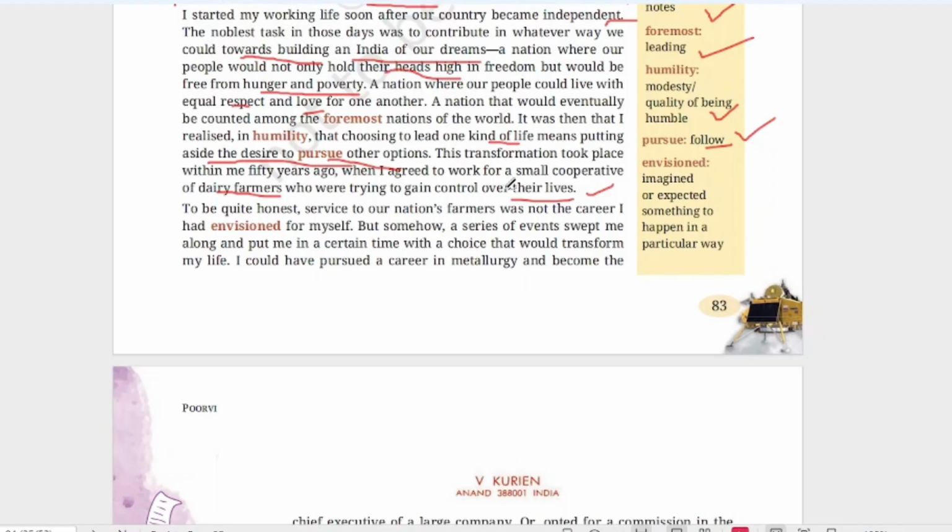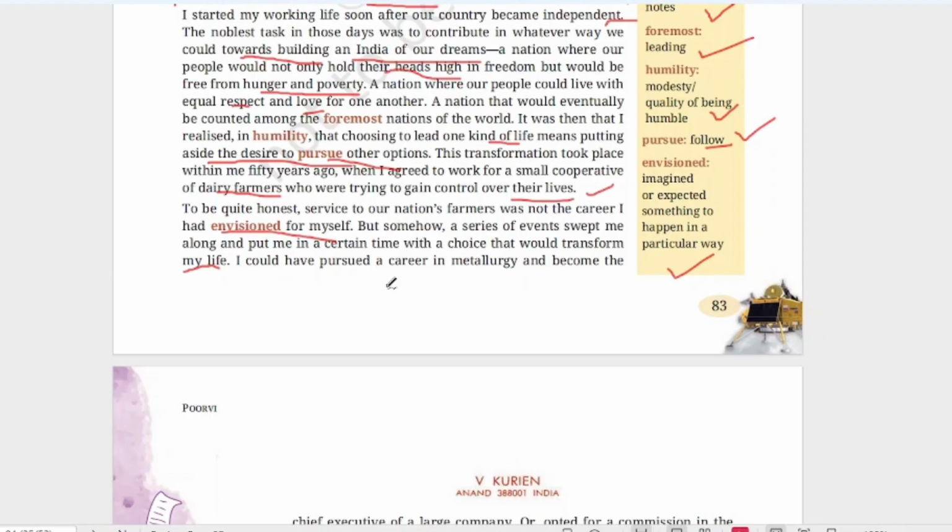To be quite honest, service to our nation's farmers was not the career I had envisioned for myself. Envision means he imagined or expected something to happen in a particular way. He had never thought that he would be doing something for the farmers. Okay, this was not his choice. But somehow a series of events swept me along and put me in a certain time with a choice that would transform my life. So this was not his aim in life, but slowly, because of some incidents, he was in this career now.